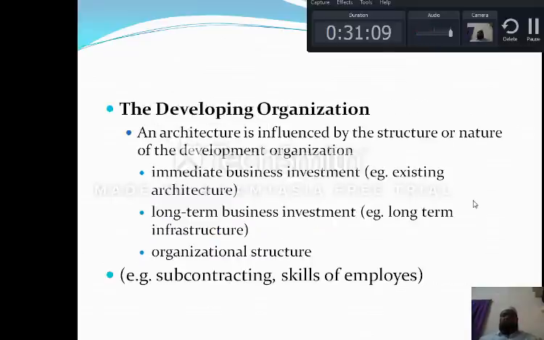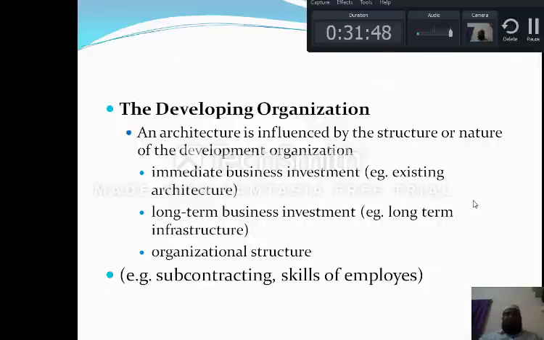Till now we have come across only the concepts of the business cycle of the architecture. In a developing organization, the architecture is influenced by the structure or nature of the development organization. That is, immediate business investment for the existing architecture, long term business investment, long term infrastructure, and organization structure, for example subcontracting and skills of employees. So these are the things a developing organization must consider.